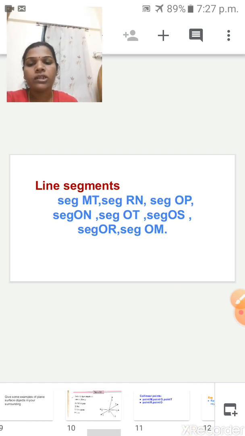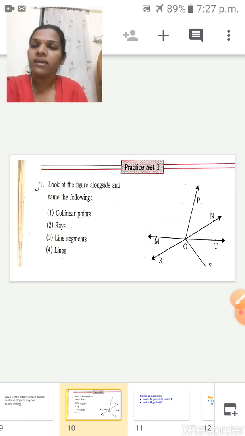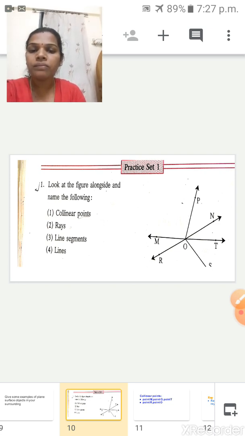And next one, what do you have to write? What do you have to find? Lines. So line means what? A straight line, but on both sides, what is there instead of that end point? Which one will be there? Yes, very good. An arrow is there. See here, here a total of 2 straight lines are here.